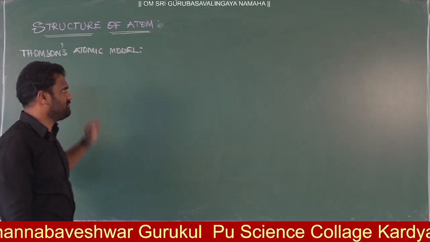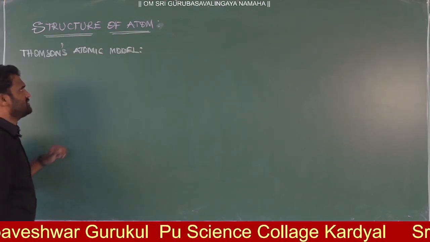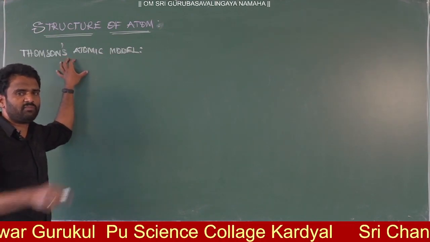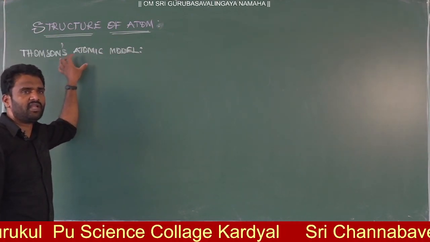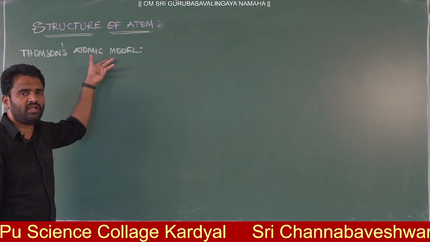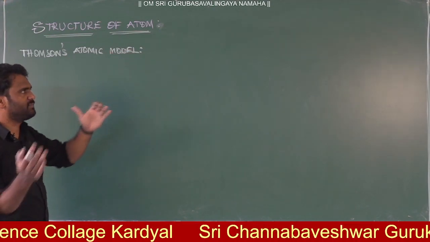So here, very simple. After the discovery of electrons and protons, J.J. Thomson proposed one atomic model. What is that model's name? The Thomson atomic model, or the watermelon model. He explained it like a watermelon.